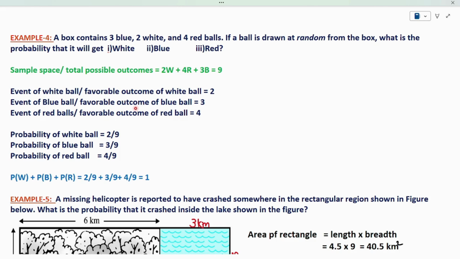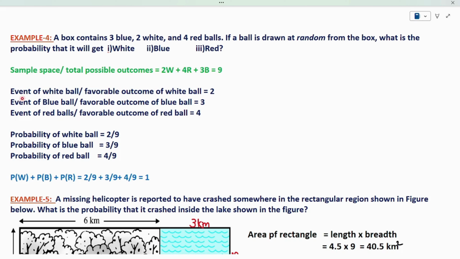Got the sample space. Then we have to find the event of white ball, event of blue ball, event of red ball. Why? Because he asked 3 problems, so I have 3 conditions to be satisfied.